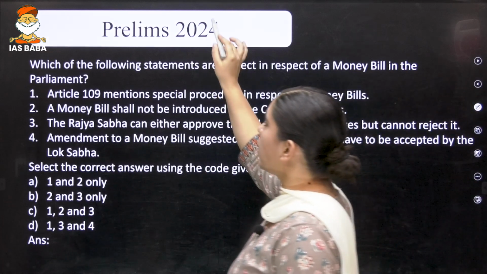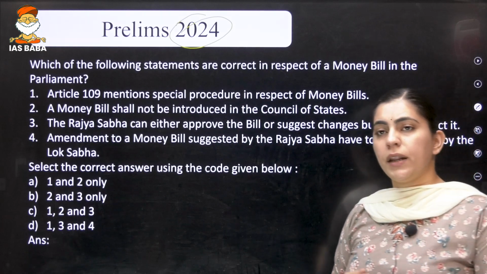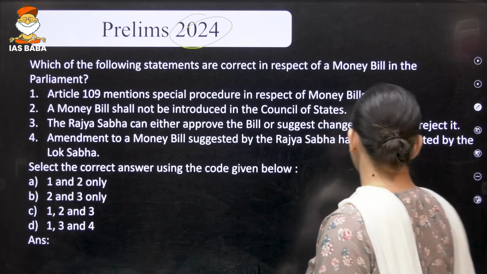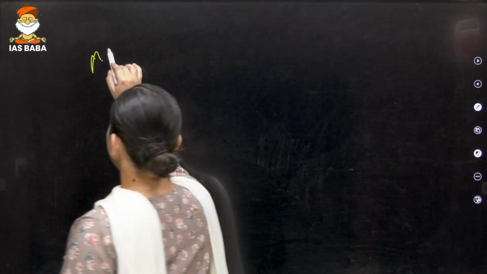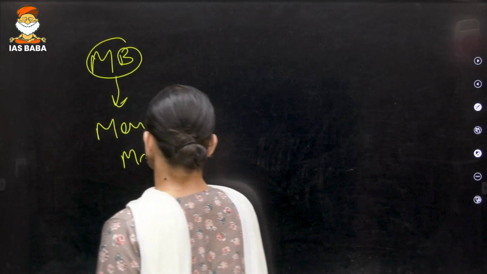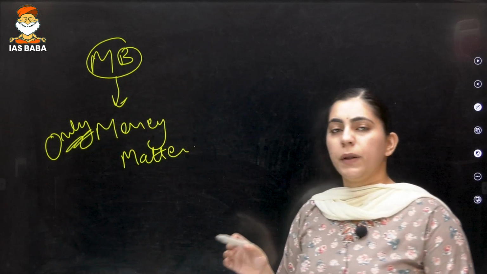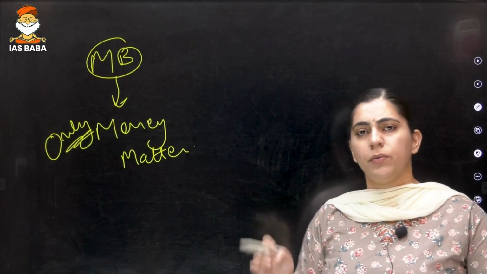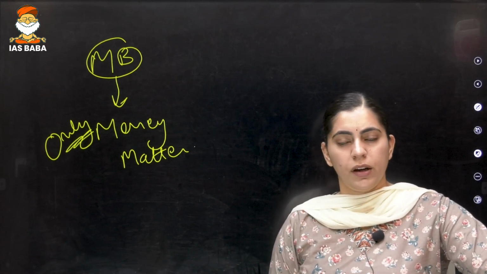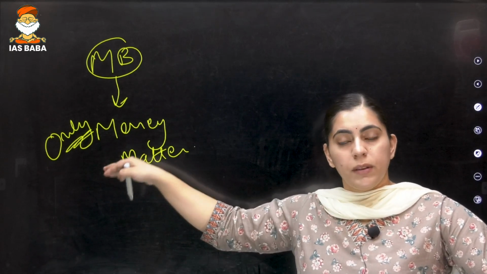Now let's come to the 2024 question, which is related to money bill. I hope that everyone understands the difference between money bill, finance bill 1 and finance bill 2. What is money bill talking about? Money bill is only talking about money matters. What could be the money matter? That we want to impose a tax, we want to abolish a particular tax, we want to take money out of the Consolidated Fund of India, or we want to deposit money into the Consolidated Fund of India. That is the money bill.